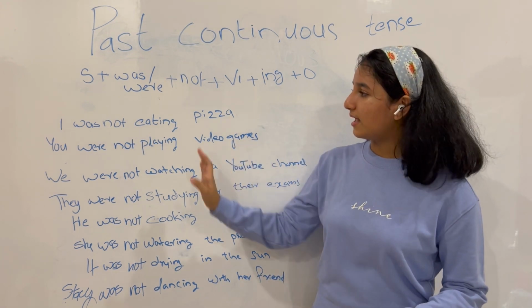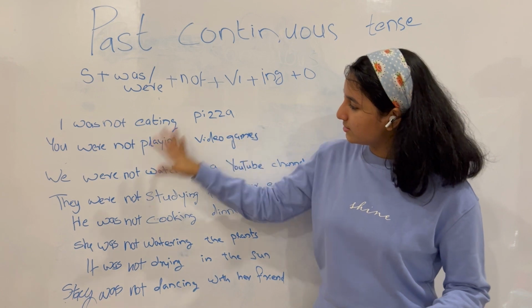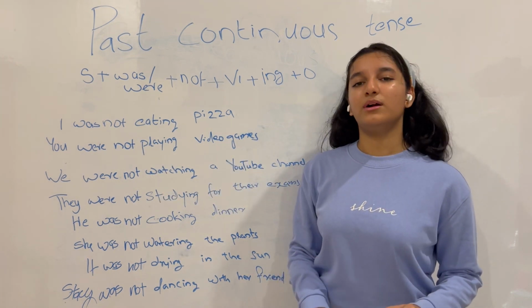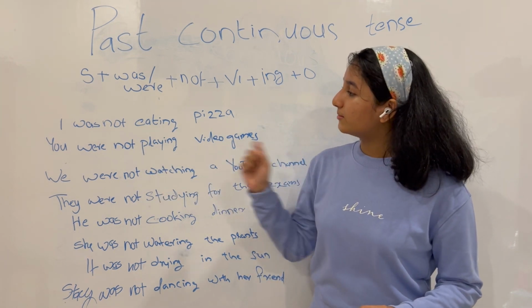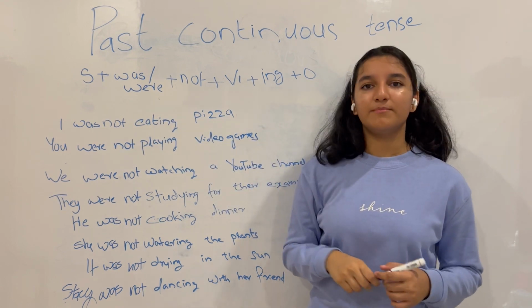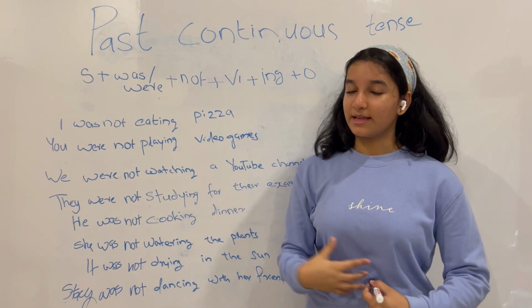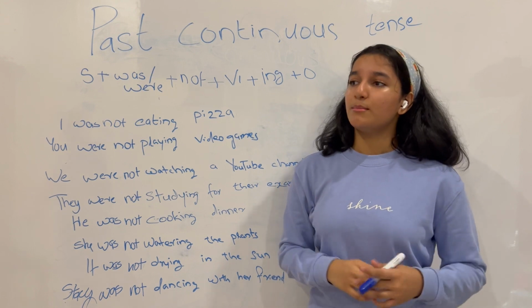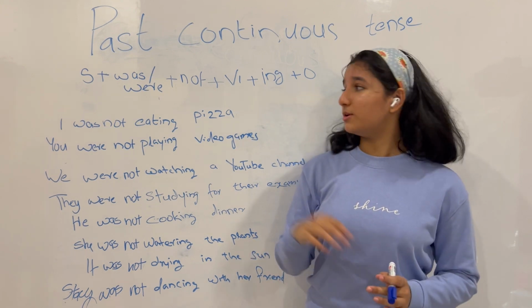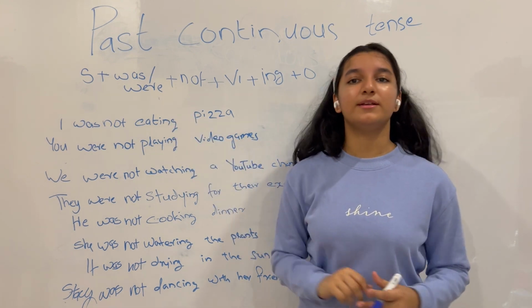And you can see that these are all sentences that are no longer positive. Before it was I was eating pizza, meaning in the past I was eating pizza. That's an action that happened in the past. But now, I was not eating pizza.